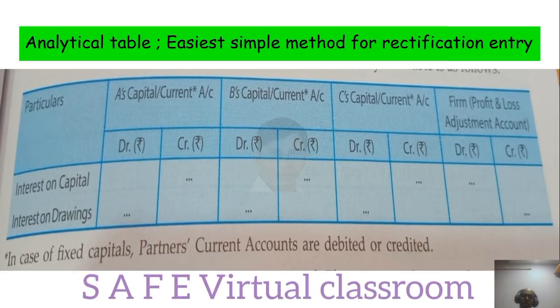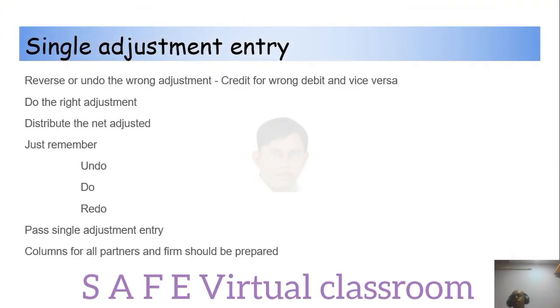In case of fixed capitals, partners' current accounts are debited or credited. Simple, that's all. So remember this table, how to prepare this, and accordingly what you have to do. Single adjustment entry: in this case, you have to reverse or undo the wrong adjustment. Credit for wrong debit and vice versa. So you credit for wrong debit and debit for wrong credit.